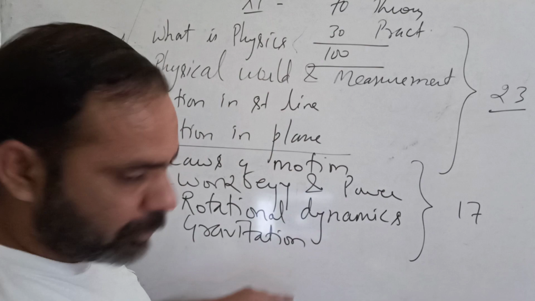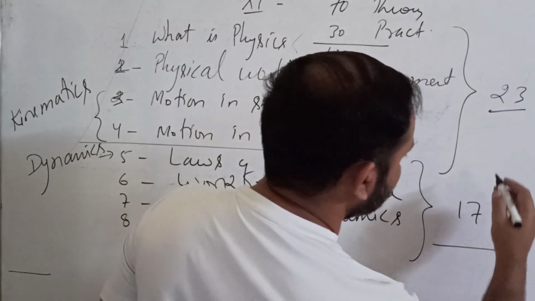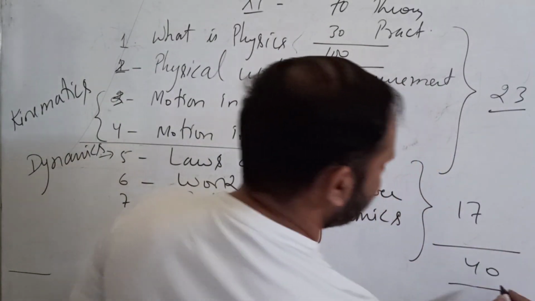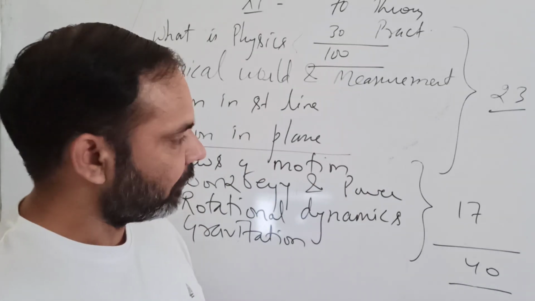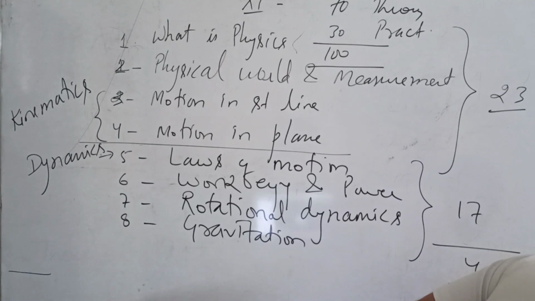So this is your first book and it is of 40 marks now. Your first book has a weightage of 40 marks. Okay.